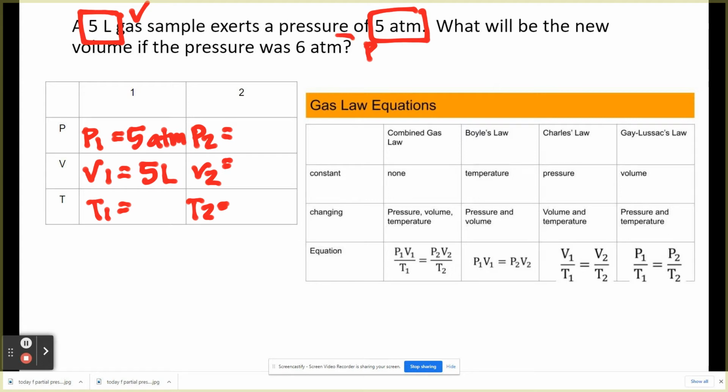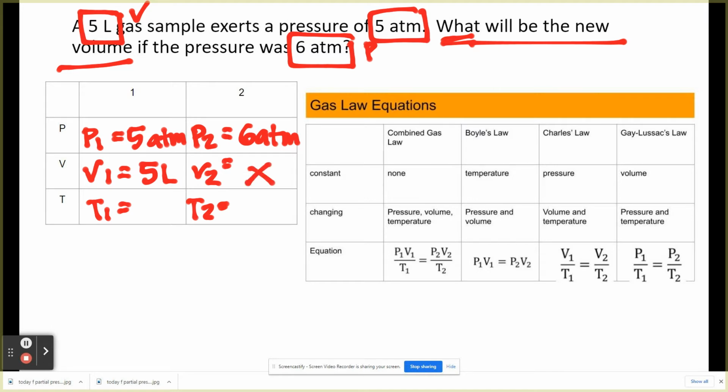So we got, again, 6 ATM. That's going to be our new pressure. And like I told you guys, look for keywords that tell you your unknown. What will be the new volume? So we're looking for volume right here. So that's our V2.